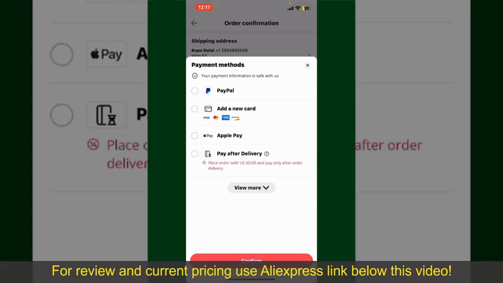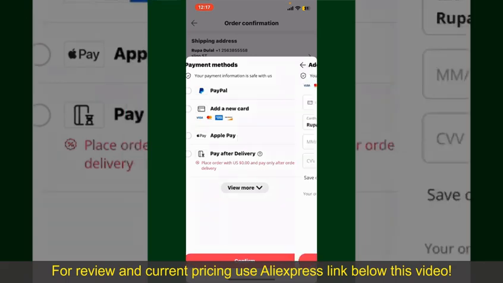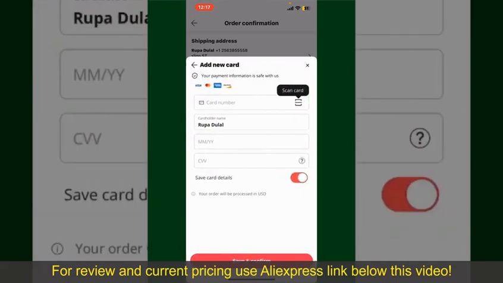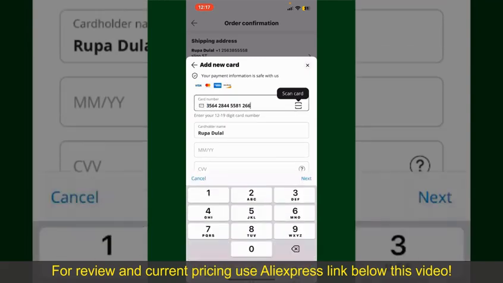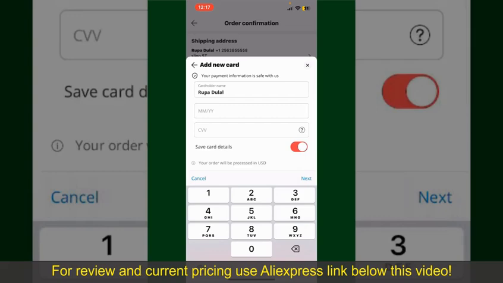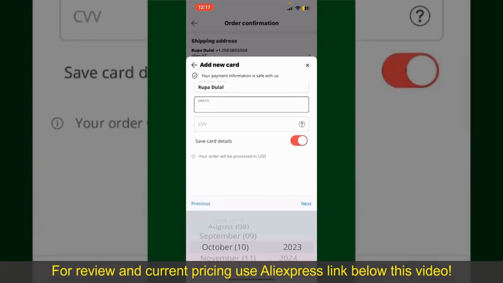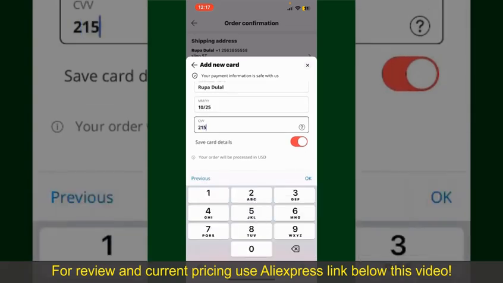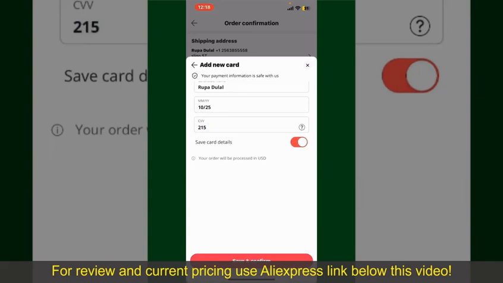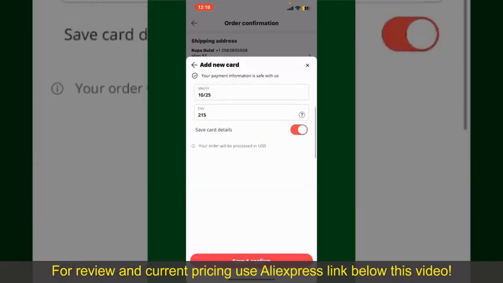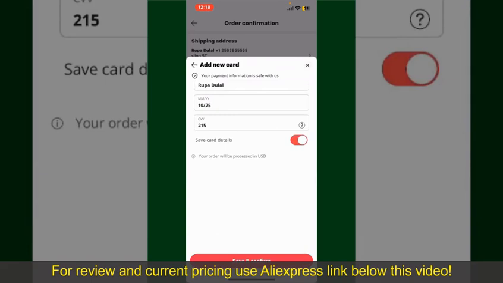In my case, I'm going to choose the Add a New Card option. Go ahead and pick one of the options. You can then scan your card with the help of the scanner button, or manually enter your card number in the text box. Enter your card details, your name, your card's expiry date, and the CVV code for the card. If you want to save this card's details, you can toggle on the button where it says Save Card Details, and finally tap on Save and Confirm at the bottom. After you do that, you'll be able to place the order and finalize your product.